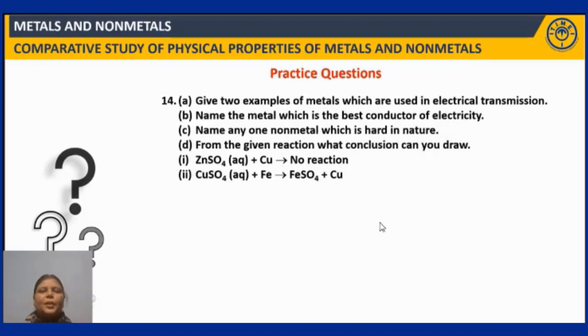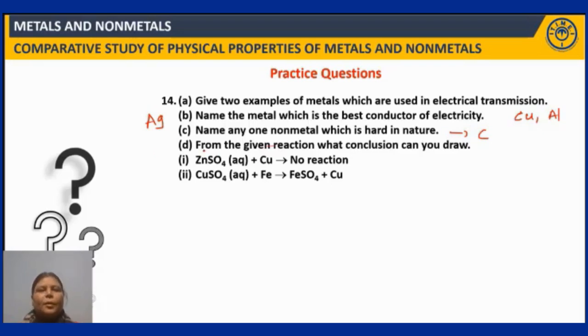Right. Give two examples of metals which are used in electrical transmission. Yes, even this we have discussed previously. Copper and aluminum. Right? Name the metal which is the best conductor of electricity. Answer is silver. Okay. Name any one non-metal which is hard in nature. Right. So it's carbon. Carbon is very hard in nature. Right. Which form of carbon is hard? It's diamond, which is the hardest form of carbon.